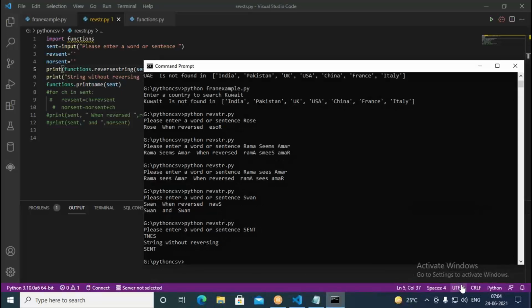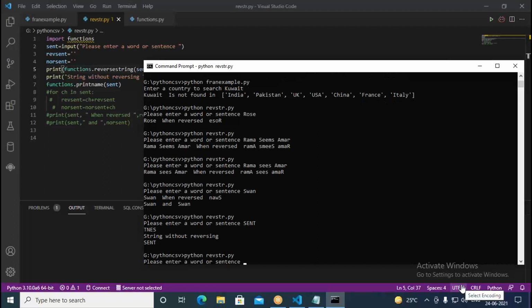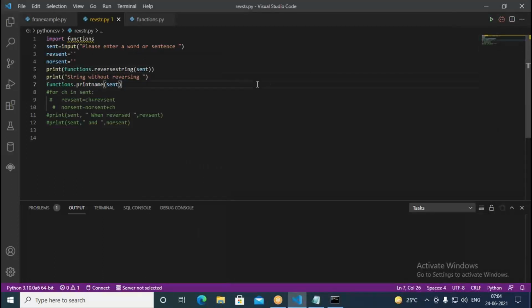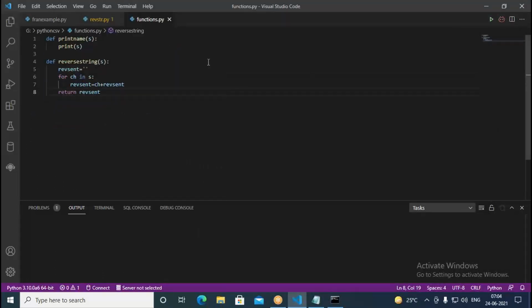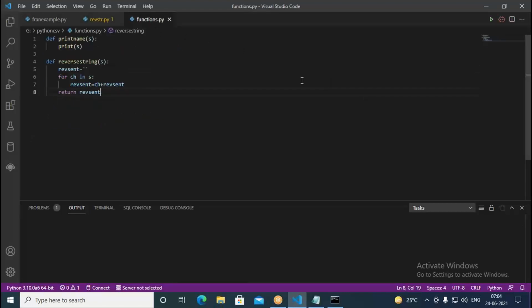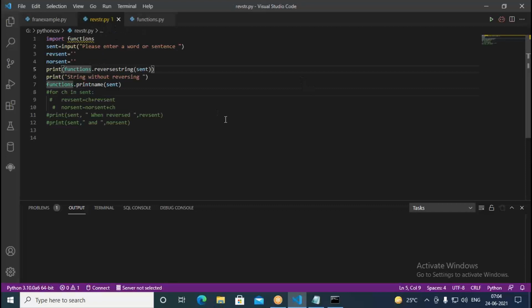Now let me run this. What result is it going to give us? Here I enter SENT again. It is converting the given SENT into TNES. So this way you can define functions in some other file, and that file you can import totally in your current application. Once it's imported, using the file name followed by the method name, you can use them: functions dot reverse string, similarly functions dot print name. These functions you can think of as a module. The module name here is functions.py, but whenever you call them, .py is not required.